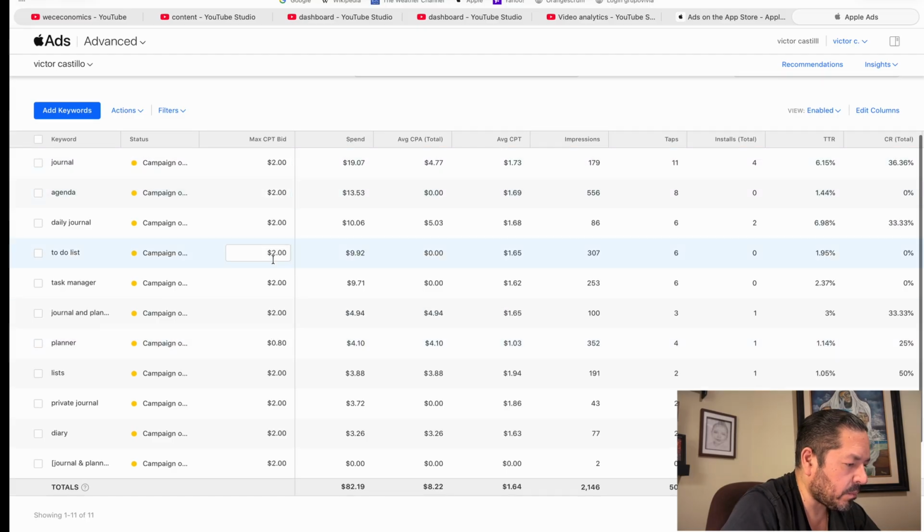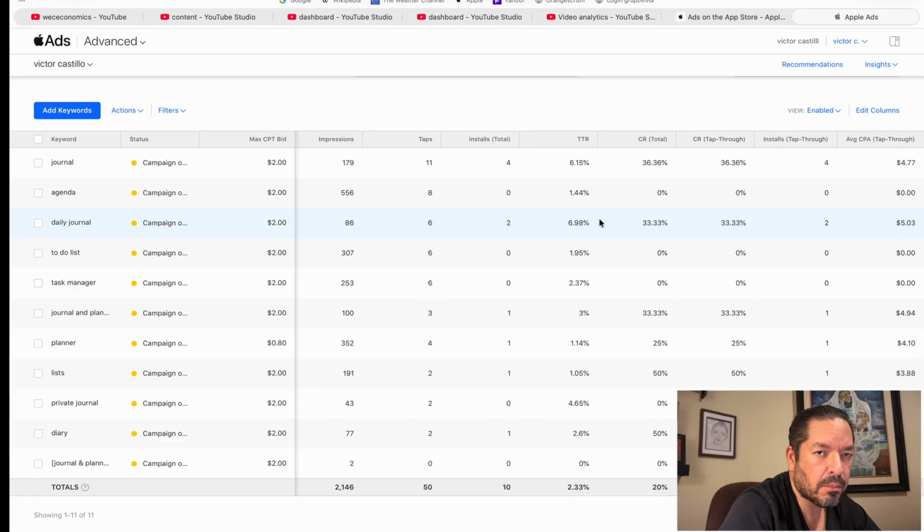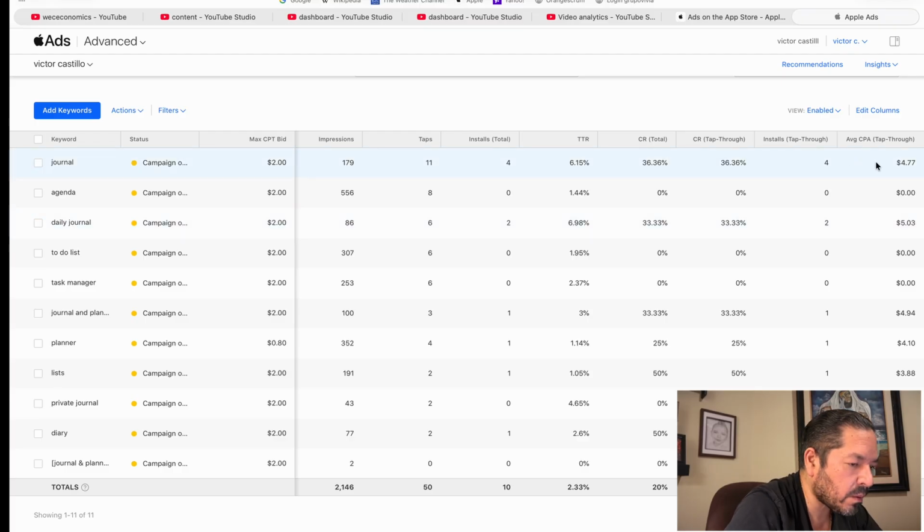I used this list of keywords. Now the amount per bid has been lowered to what it was actually at the beginning. I went really high on journals and agenda and daily journal because the name of the app was Locked Journal. Nevertheless, this got me to 4.77 CPI for journal and 5 for daily journal, which was not bad.